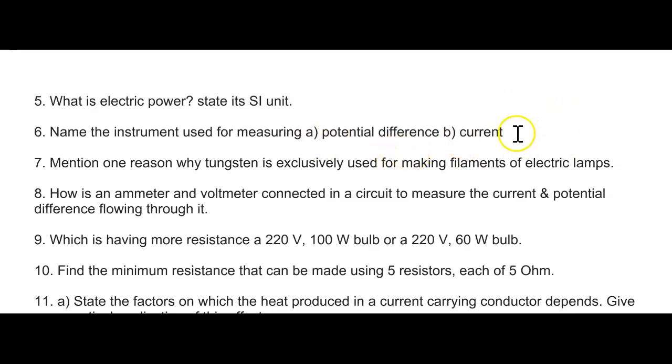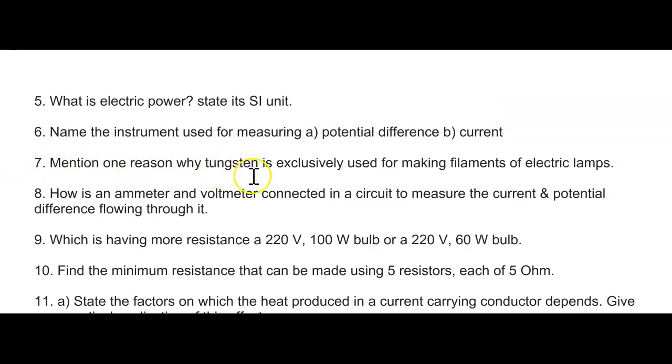Don't add power, you will get confused, but leave out the power. Just go ahead with these 2 conditions, enough. So which is the instrument you use to measure potential difference? Here we use a voltmeter, for current we use an ammeter. Got it? Good. Next, question number 7.